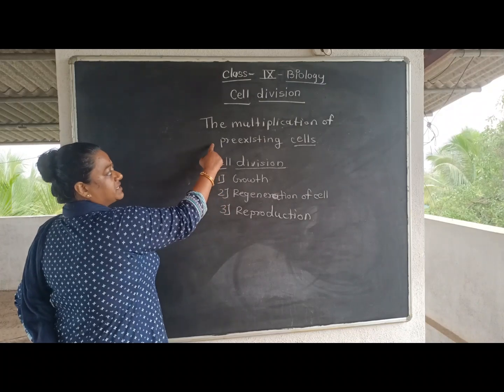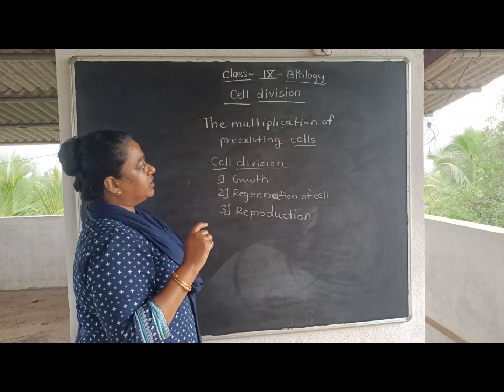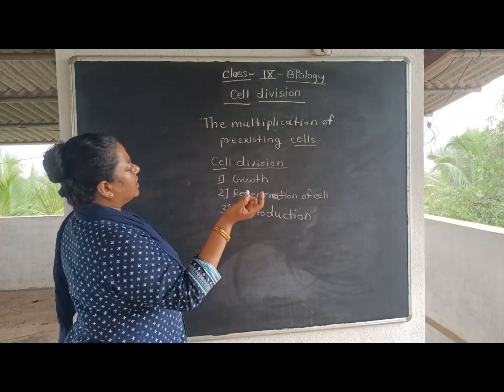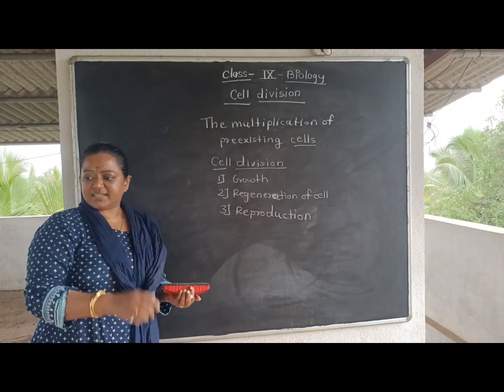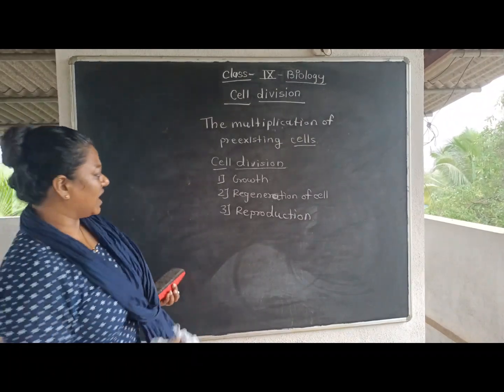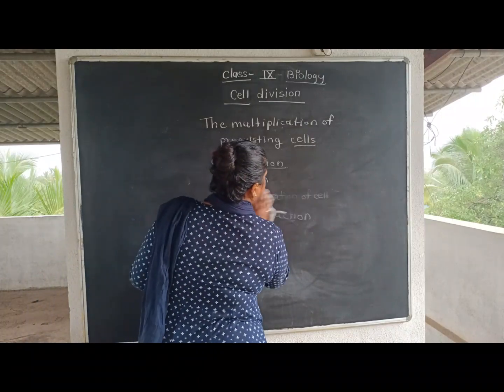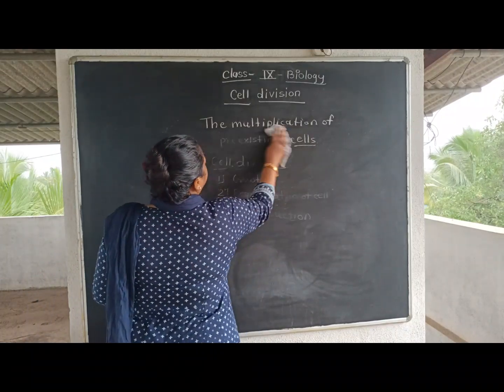Okay, and cell division means the multiplication of pre-existing cells. And the cell division, how does it take place? What happens exactly in it? That we will talk about now.